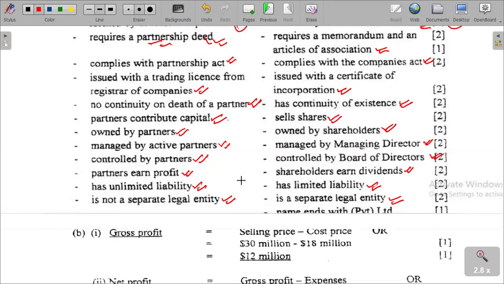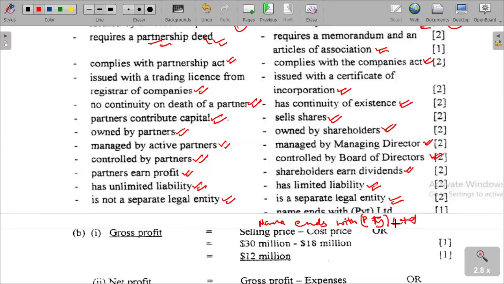It is the name which ends with PTY. The name ends with PTY Limited. That is a private limited company. It has a name that ends with private limited company.